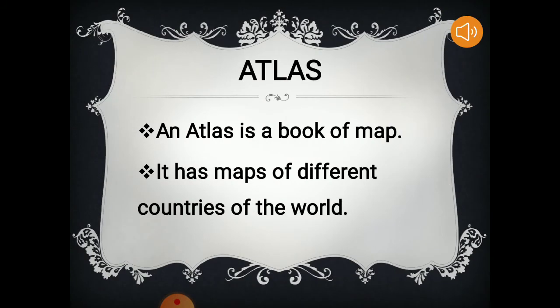Atlas. An atlas is a book of maps. It has maps of different countries of the world. It is a composition of maps. You'll find different types of maps in an atlas, and that atlas is very useful for all the students, for everyone, because using an atlas we can reach any country, any place on the earth. We can study about any country or about the special physical features of the countries using the atlas.